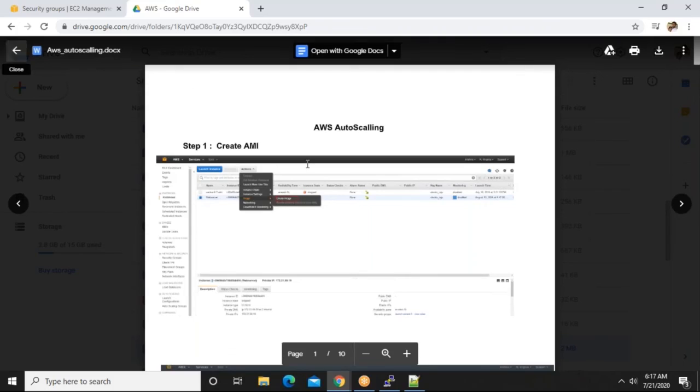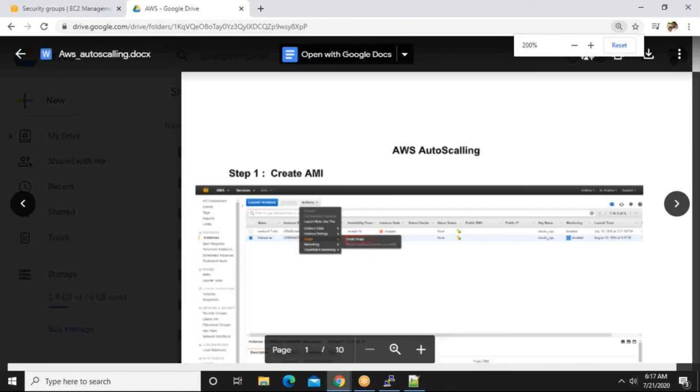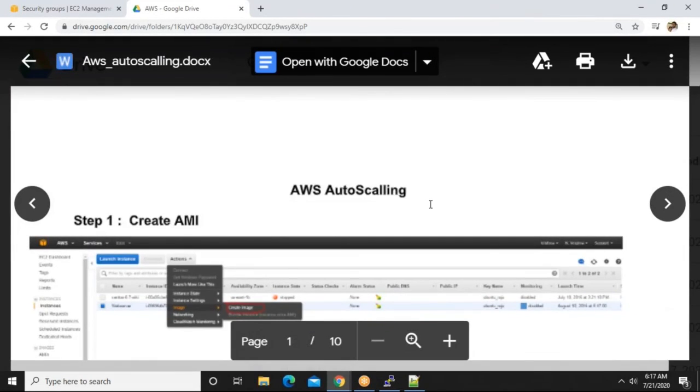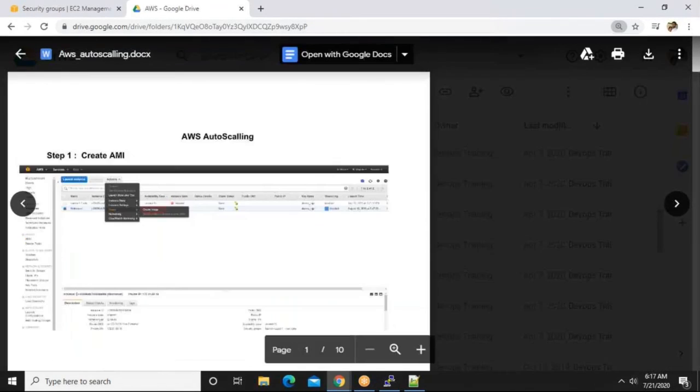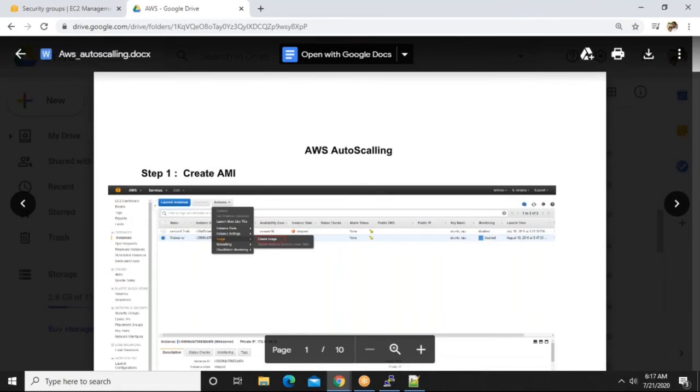Yes, this one only. So guys, I want you to work on this document and please create the auto scaling. I'll explain, don't worry. In tomorrow's class, maybe, since today it's not possible to complete this task. Just go through this document, how to create and all. I'll explain what is auto scaling and what is load balancer. The very important concept, guys. These two topics are called high availability topics, high availability for your application.